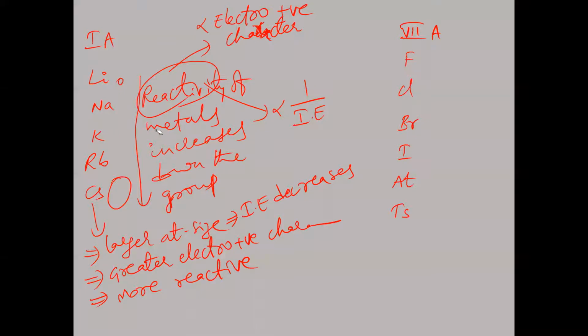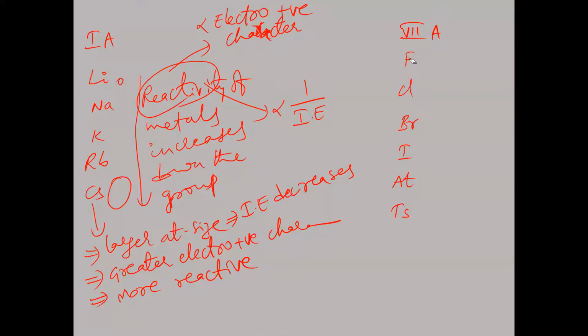In the case of groups of metals, the reactivity of metals in the solid state increases down the group. The reason is that the smaller the IE values, the greater the reactivity. Is that clear now? So that is about the reactivity of the metals, and next, the reactivity of non-metals.